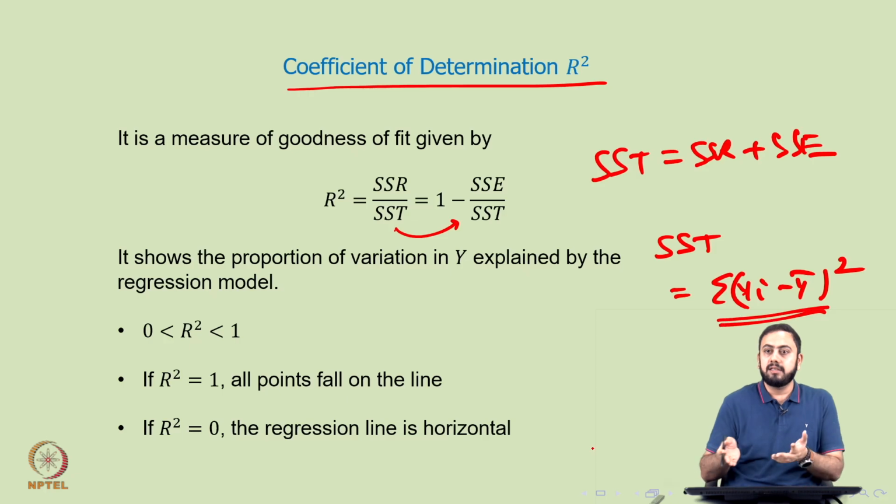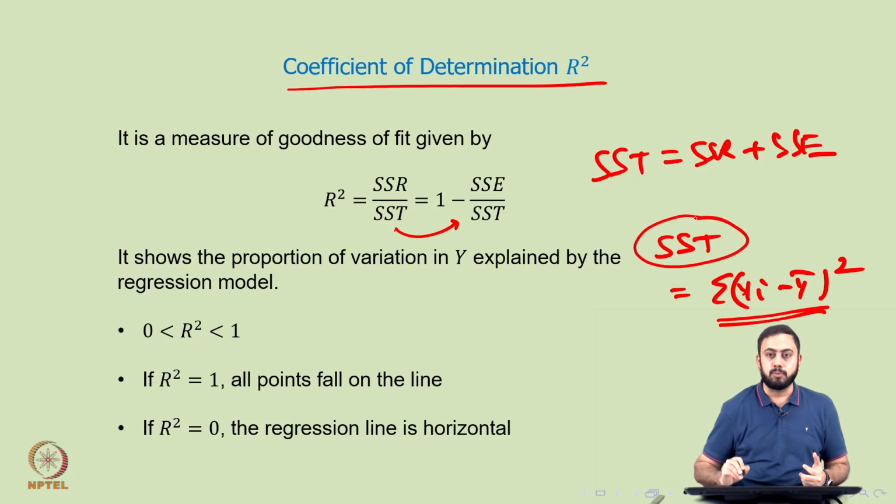Okay. And variance in which quantity? Of course, variance in y. Of course it's not divided by 1 by n minus 1 or 1 by n, but regardless of that, it's kind of similar to a formula that we have for variance in y. Okay. So SST quantifies the total variance in the response. So assume that SST, which is given by this formula, quantifies the total variance we have in the response